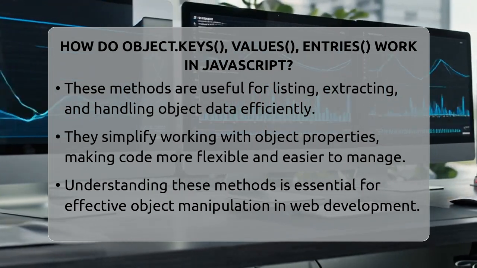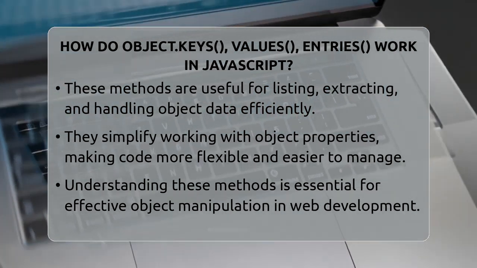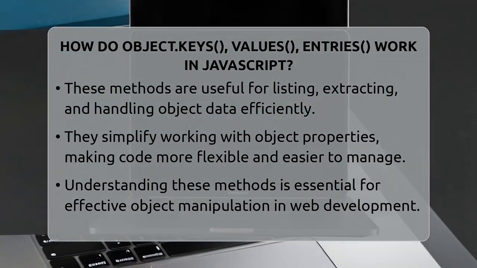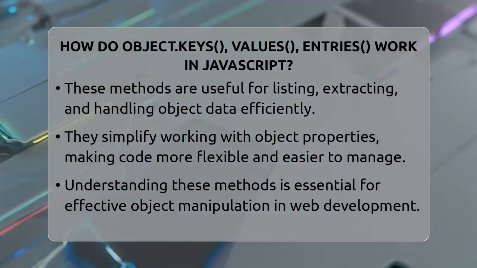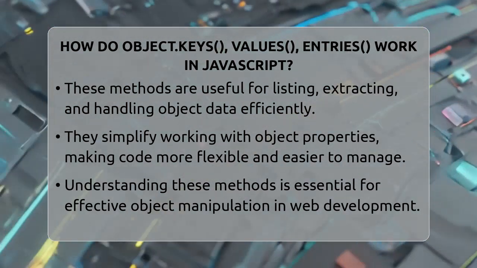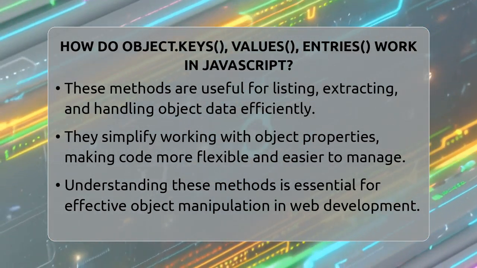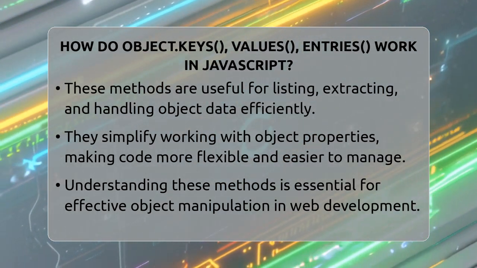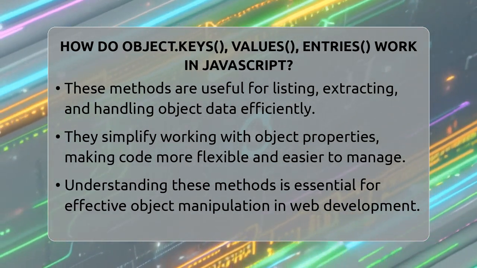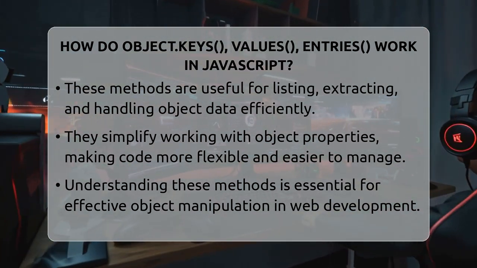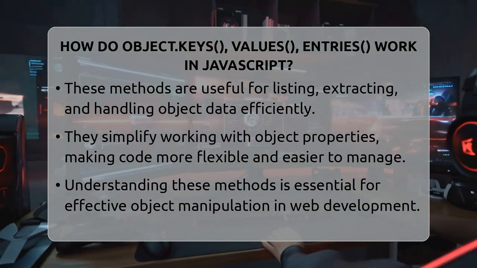Understanding these methods is key to mastering how objects work in JavaScript. They give you a simple way to access, examine, and manipulate object data, making your code more flexible and easier to work with. Whether you want to list property names, get all values, or handle key-value pairs together, these tools are essential for efficient web development.